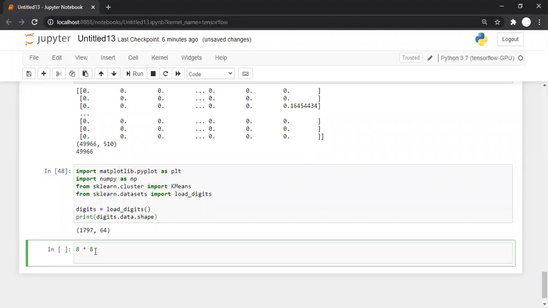It means that in that image, there are 8 pixels in a row, and 8 pixels in a column.